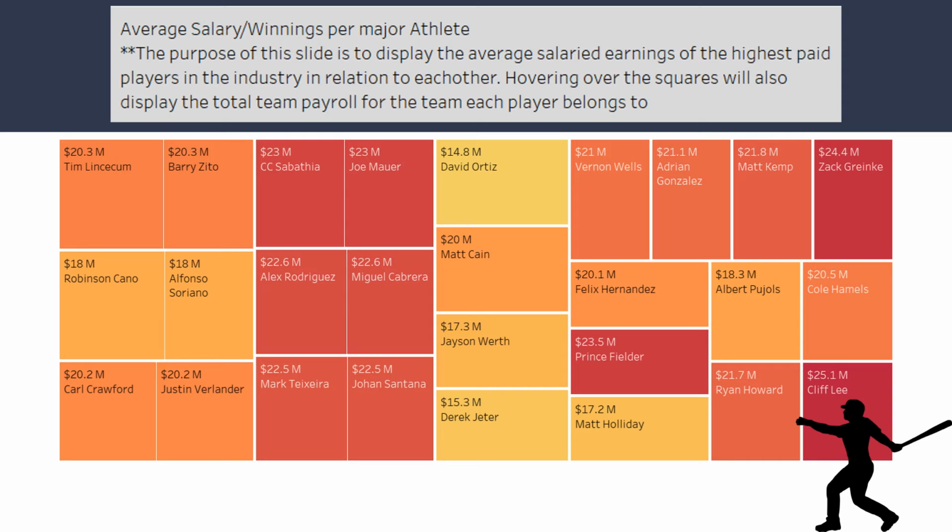This visualization serves not only as distribution, but is also interactive in the sense that it can drill down. Consequently, this can also be used to compare team performance, such as wins versus losses, and determine whether these dollars are being spent wisely.